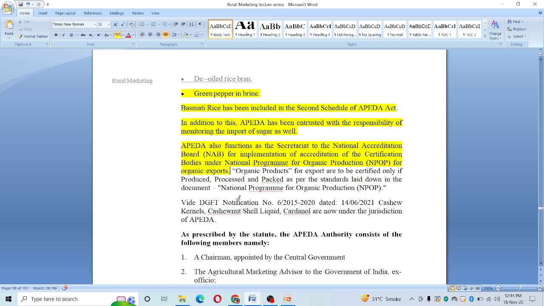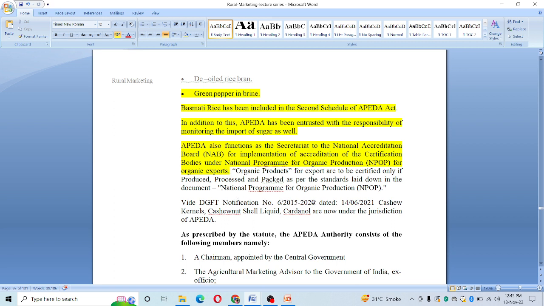And organic products for export have to be certified only if produced, processed and packed as per the laid down standard in the document National Program for Agriculture Organic Production. So NPOP, that is particularly known as the National Program for Organic Production, has laid down certain targets and standards for quality production, quality processing, quality packaging. So these organic products are given the label of organic products by having the certificate obtained from NPOP. So APEDA is working with them.